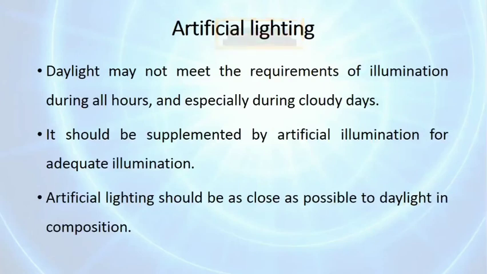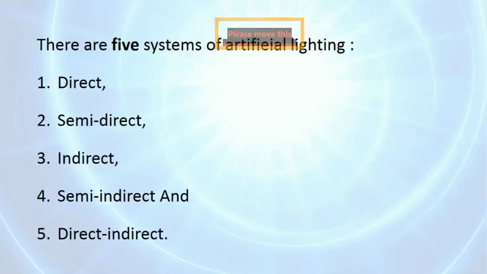Then artificial lighting. Daylight may not meet the requirements of illumination during all hours, especially during cloudy days. It should be supplemented by artificial illumination for adequate illumination. And artificial lighting should be as close as possible to daylight in its composition. Then there are 5 systems of artificial lighting. That is direct, semi-direct light, indirect light, semi-indirect light, and direct indirect light.